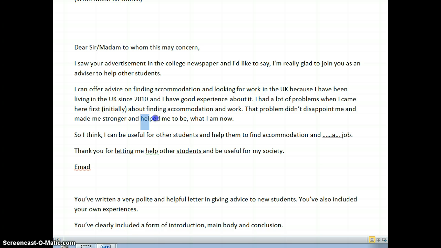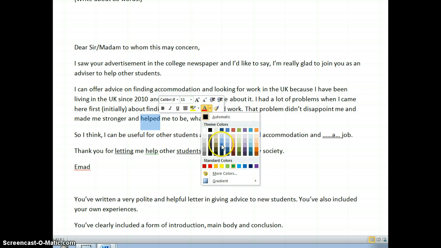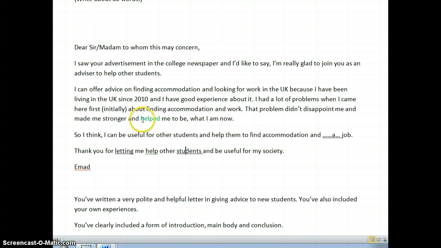So helped will be used by itself. It will not actually need to be used in the past perfect form. Your sentence has the tense of past simple because you're talking about an action that happened in the past and it finished. Therefore, it's past simple, and so is helped.